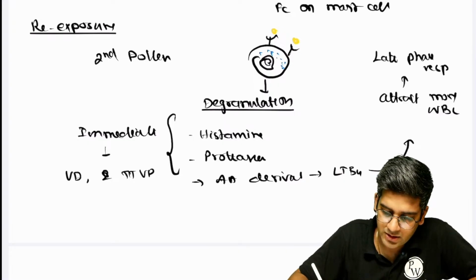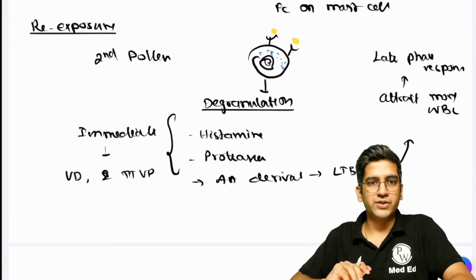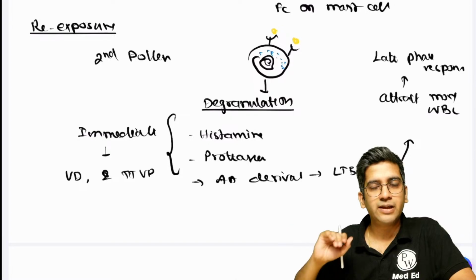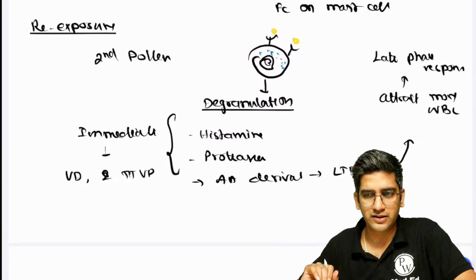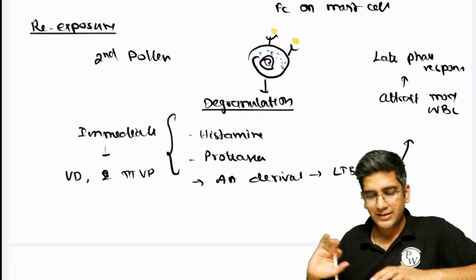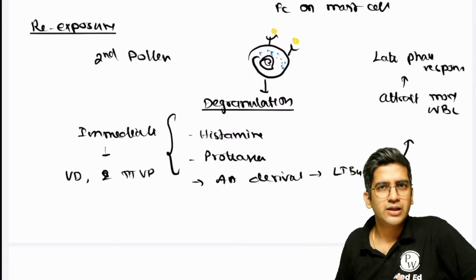Fine. So that's what is going to happen in type 1 hypersensitivity. An immediate response, and after some time you'll have a late phase response because of cytokines and other things which are being secreted. Fine. Okay. Done. This is in short about type 1 hypersensitivity. Make it short and sweet.